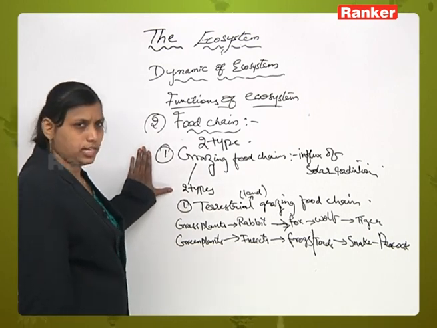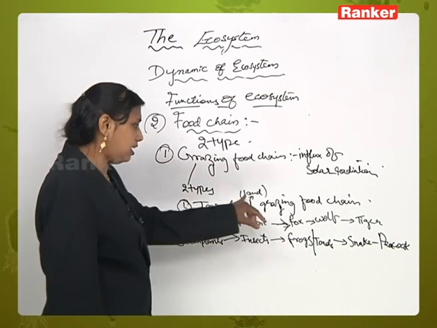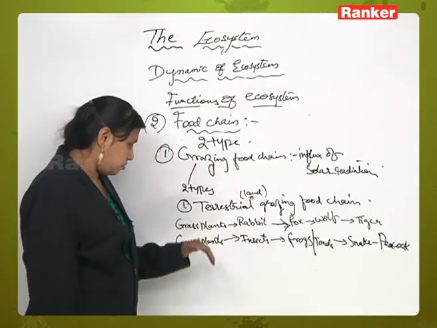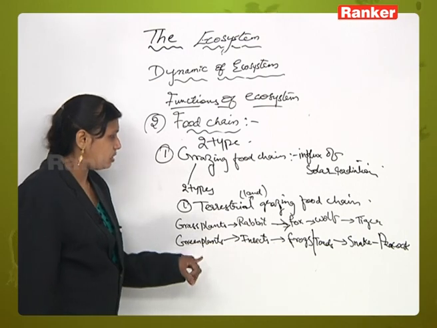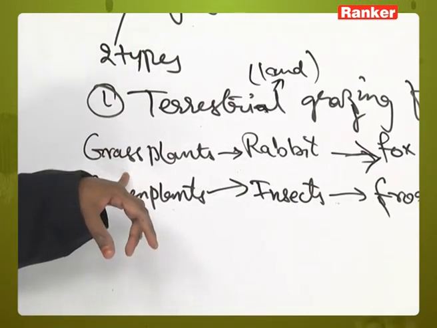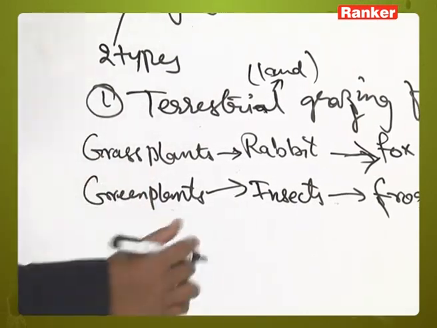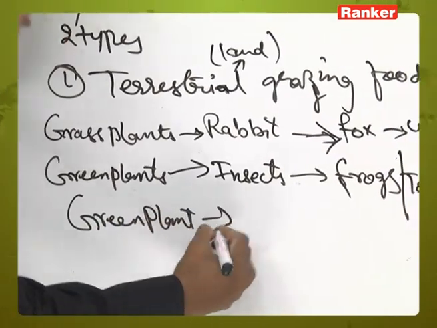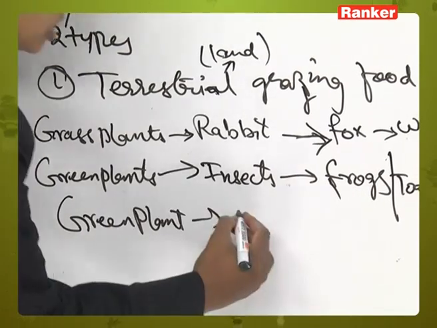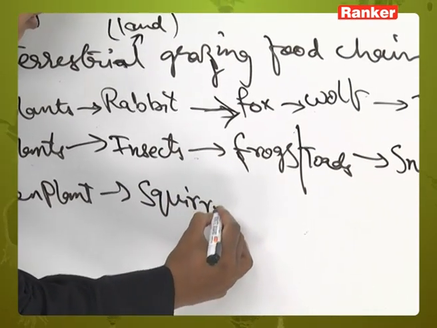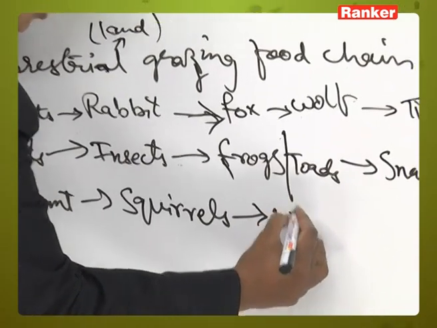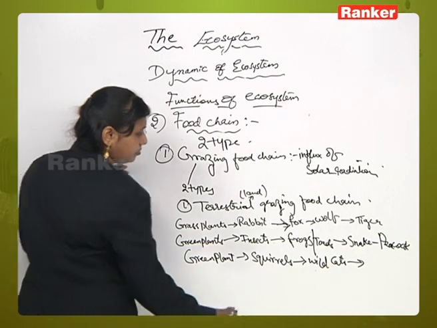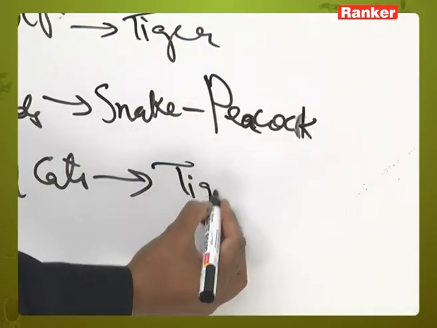Terrestrial grazing food chain is a chain occurring on the land. It is occurring on land, so it is called terrestrial. With these examples you will understand, no need of a definition here. Another one we can take is green plants. You can take green plants are eaten by squirrels. Squirrels are eaten by wild cats, and wild cats are eaten by the larger animal, that is tiger.